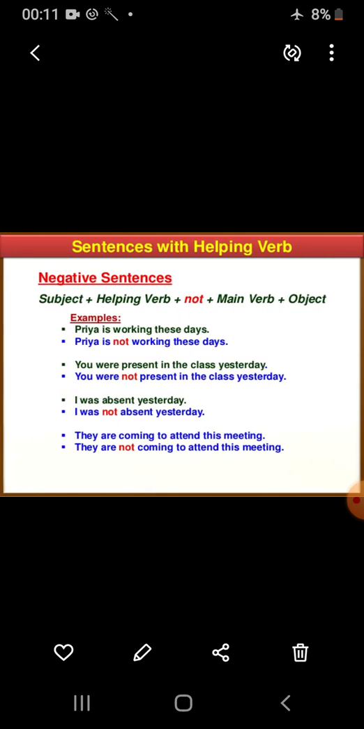Now see these examples where there is helping verb given. Priya is working these days. How will you convert this affirmative sentence into negative? Affirmative sentence is also known as positive sentence. So Priya is not working these days. You were not present in the class yesterday. I was not absent yesterday, and they are not coming to attend this meeting. In all the sentences helping verbs are there. So wherever you find helping verb, you will simply add not and convert that sentence into negative form.